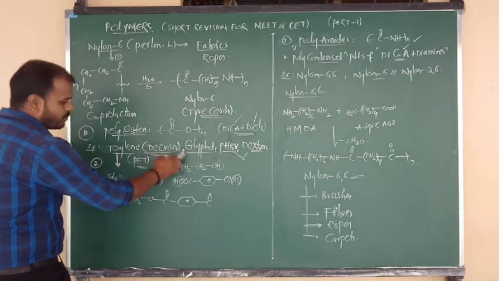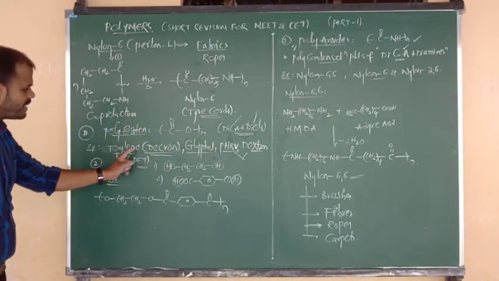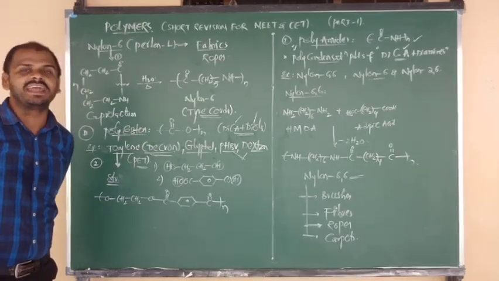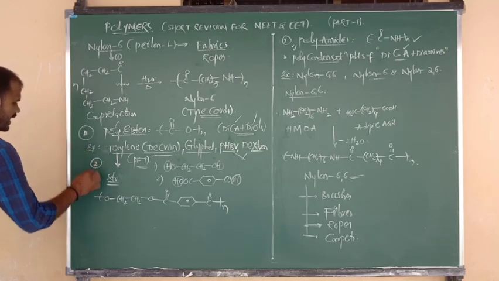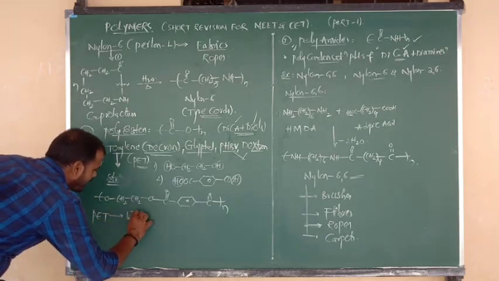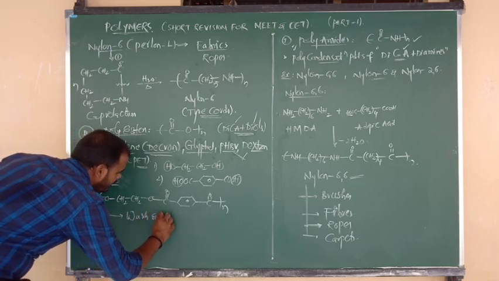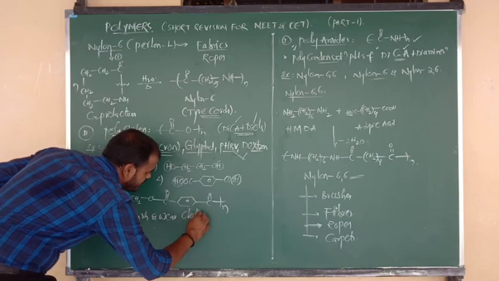For n moles of monomers, it gives n moles of product. This is the structure of terylene, or Dacron. So what is the use of terylene or Dacron? Terylene, or PET, is used in making wash and wear clothes. This question was repeated.